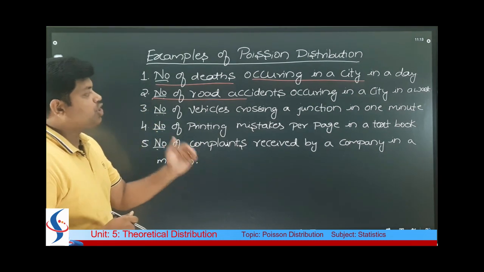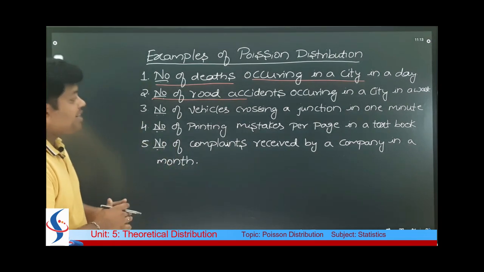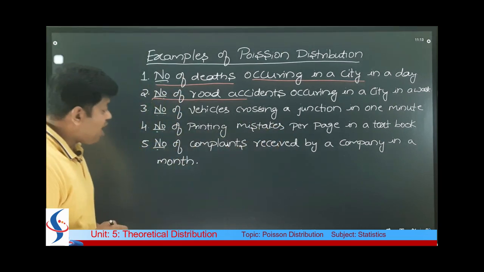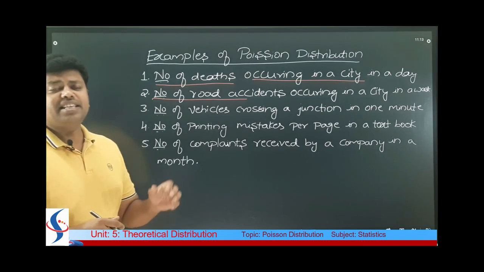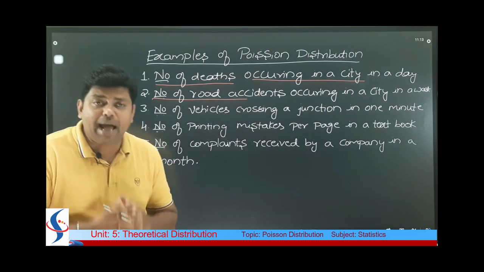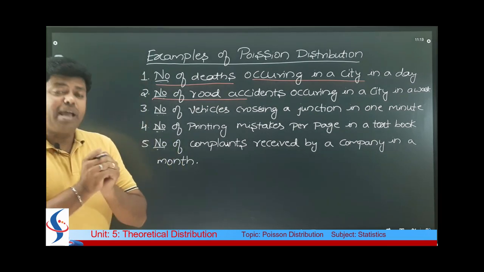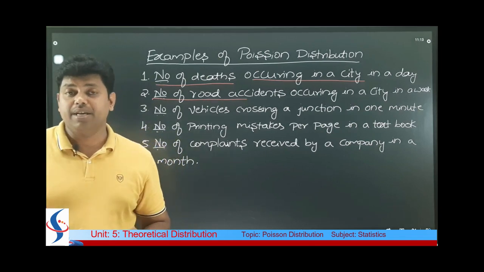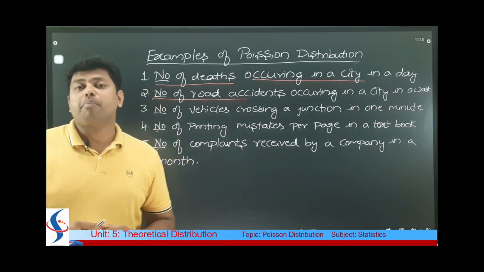Number of vehicles crossing a junction in 1 minute. Number of printing mistakes per page in a textbook. Number of complaints received by a company in a month. These are 5 examples of Poisson distribution. Please remember, this may be one of the questions in the 1 mark section, that is section A. So give any 2 examples of Poisson distribution.